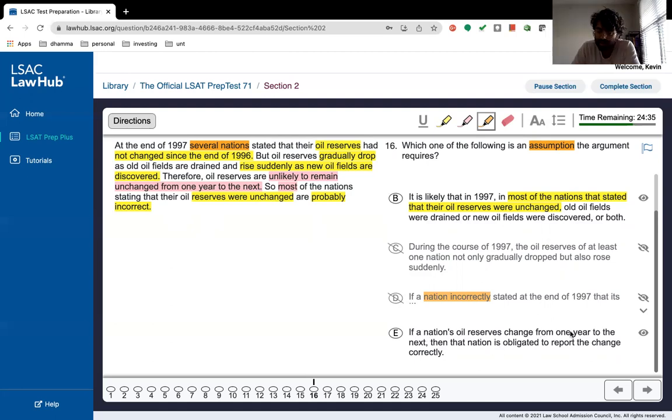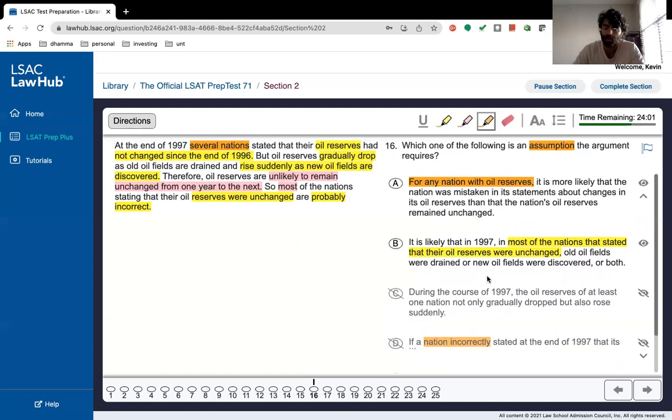If a nation's oil reserves change from 1 year to the next, that nation is obligated to report the change correctly. So E's problem is it's more of an ethical dilemma than a practical issue, right? Whether they're obligated to. The first thing is we don't really know that in the problem, because the problem is more practical based. But secondly, even if they are obligated to, they could still be incorrect, right? They could have just misreported it by accident, or they might just not have good record keeping in that country, or whatever the issue is, which kind of gets rid of E because it's not necessarily practical.